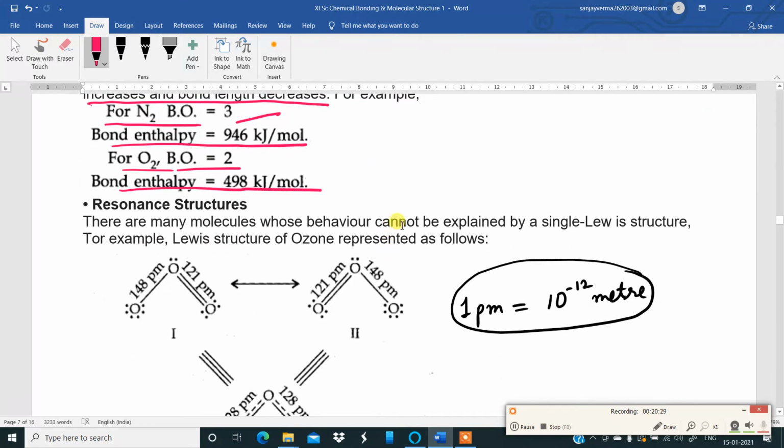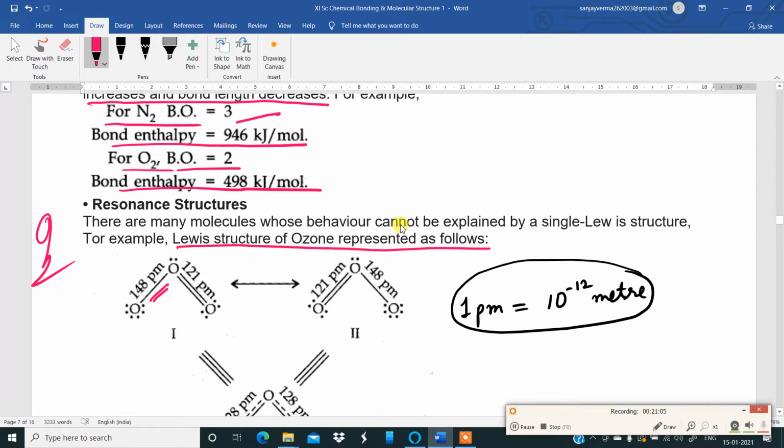Now coming to another important topic in chemistry, resonance structures. There are many molecules whose behavior cannot be explained by a single Lewis structure. For example, the Lewis structure of ozone is represented as follows. I have already told you that. Lewis structure of ozone: 6 electrons over one oxygen, 2 electrons over another oxygen, 4 electrons over the third. The single bond is 148 picometer. A double bond is 121 picometer. 121 is less than 148. So this is oscillating.